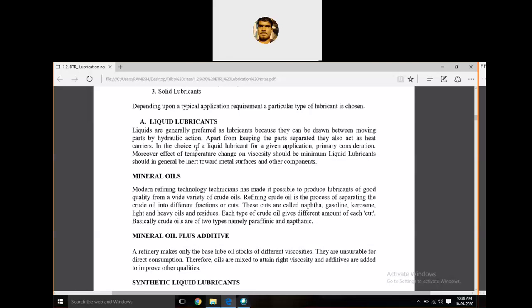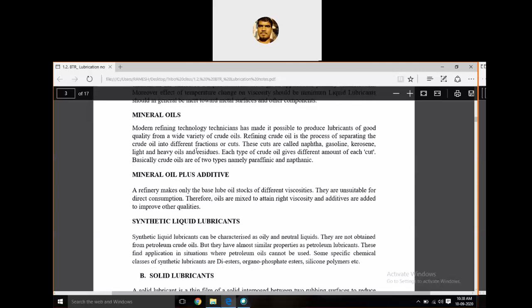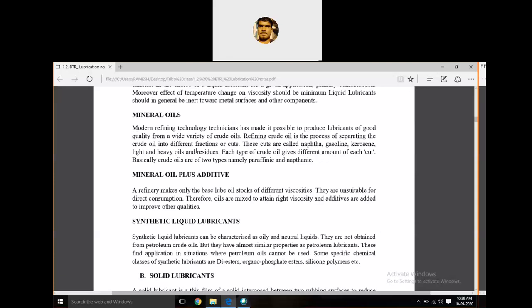Some of the types of lubricants in liquid form are mineral oils and mineral oil with additives. Mineral oils, for example, kerosene, gasoline, and some of the oils extracted from petroleum, paraffinic oil, naphthenic oil. These are all mineral oils.